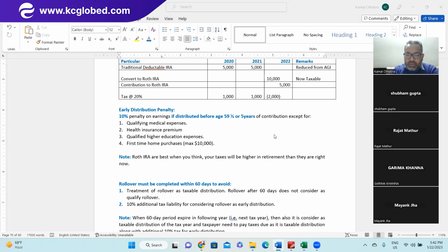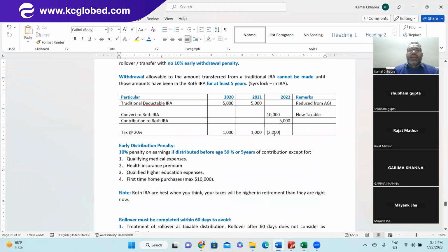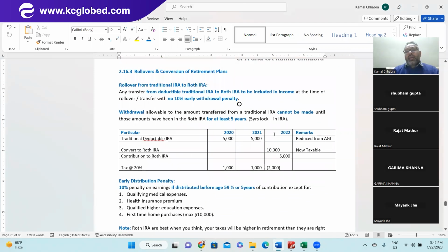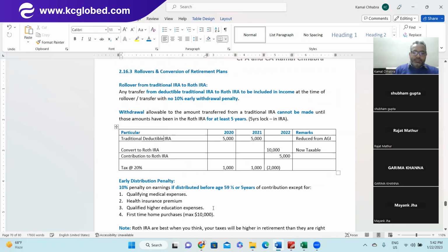10%, right? So Roth IRAs are the best when you think your tax will be higher in retirement than it is right now, right? So in future, if you are expecting your taxes will be more as you are becoming wealthier, then you will be investing in Roth IRA so that in future your tax liability will be less.